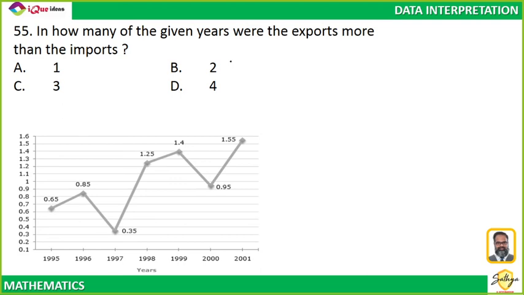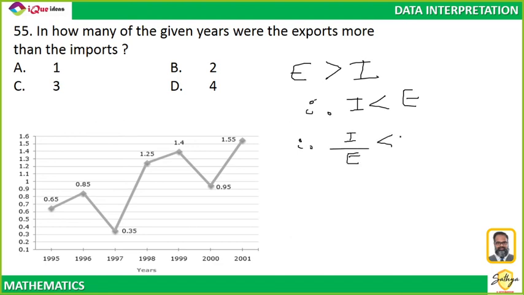In how many years was export more than import? If export is more than import, that is, the denominator is greater, then the value should be less than 1.